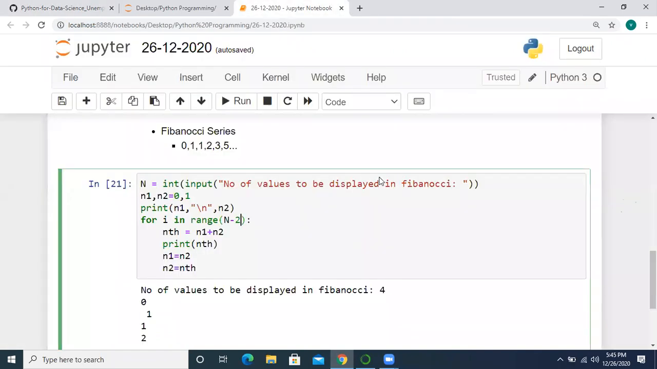Yeah, range automatically takes one value less, so you can give 4. It prints only 3 values. Yes, that's correct. Range considers n minus 1 value. If you give n, it will consider only up to n minus 1 value. Okay.